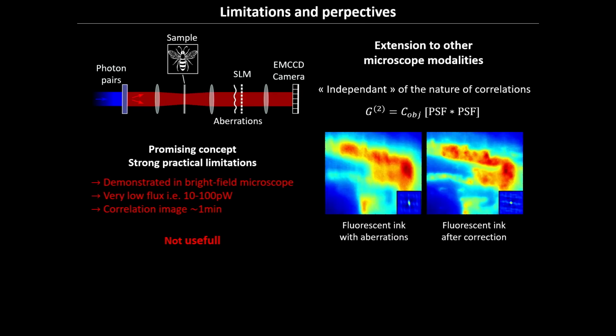Instead of just measuring the intensity, you can measure this lack of correlation, which was done in the Weissman work to improve the resolution. But in fact, if you measure the lack of correlation, you also map the PSF. So you can do exactly the same experiment in any of the fluorescence microscopes that you have and get the PSF at the output. It's not as simple as that, but